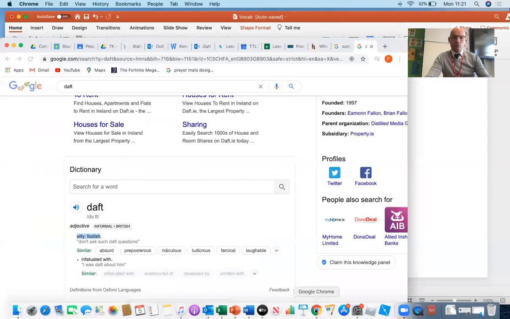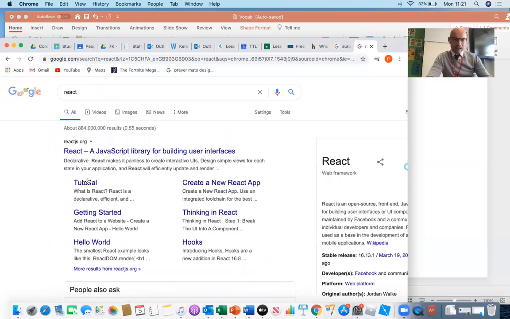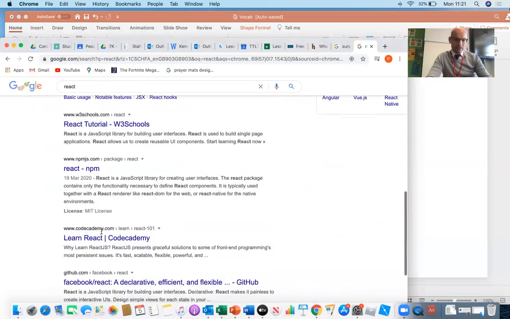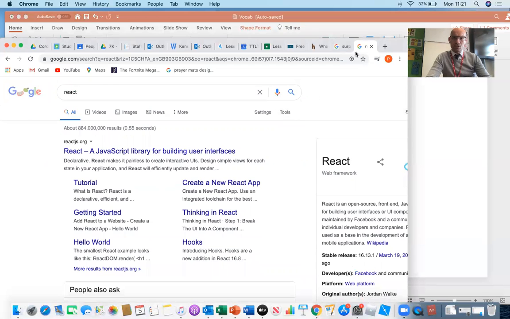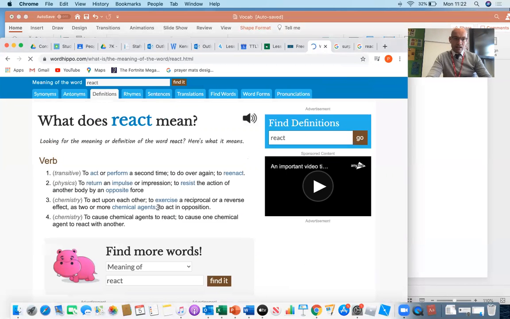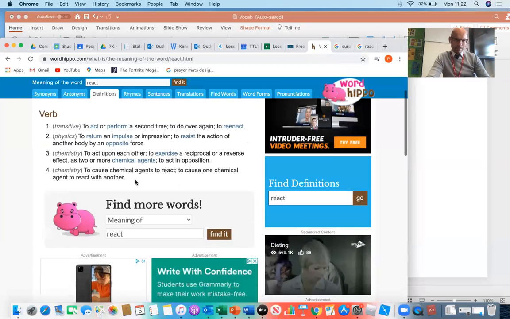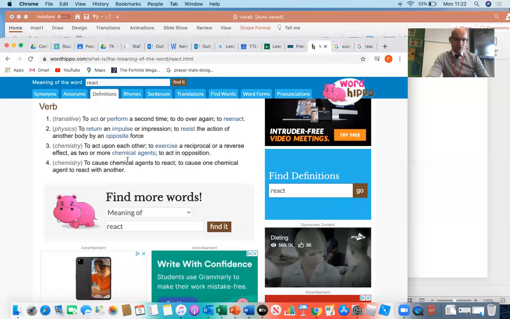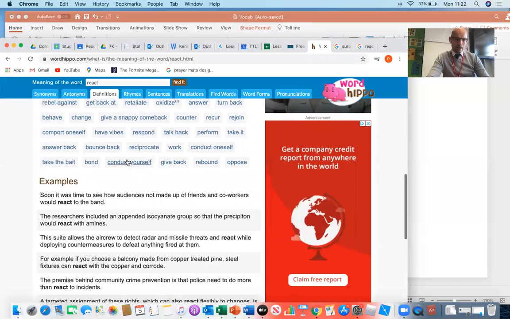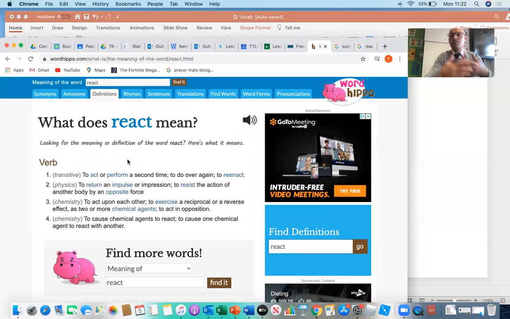And then finally the word react. React. Now I've heard of that word in science, to react. There's not many definitions on the search engine, so let me go to my trusted website, which is Word Hippo. And there's lots of different meanings of the word to react, to act or perform, to return. And I can tell you that in this poem, the word react means to respond to something. So you have a reaction to something.